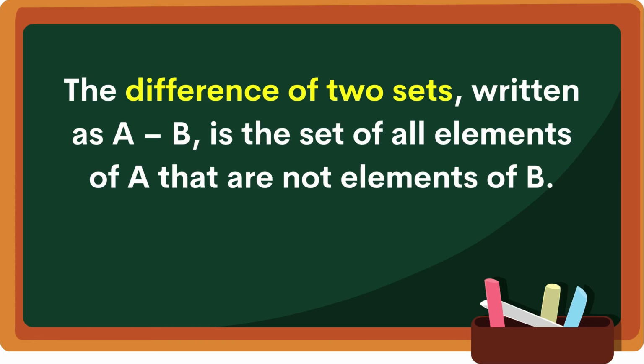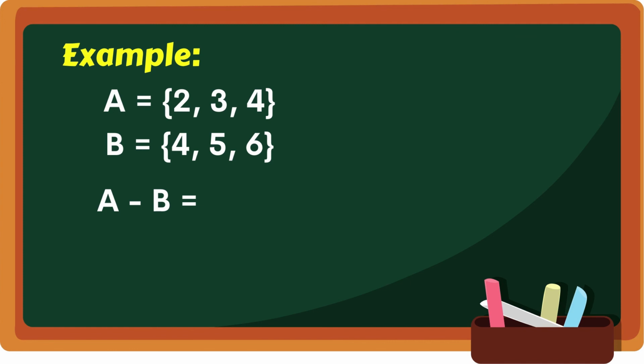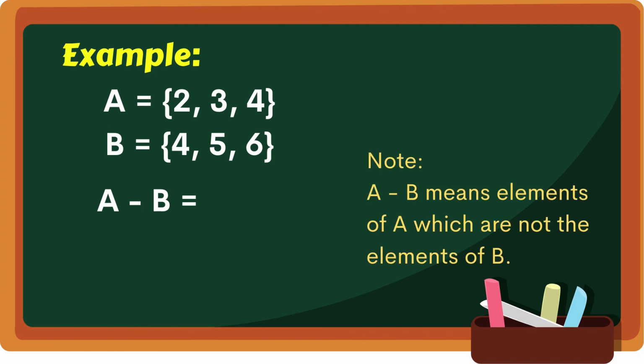For example, if set A contains the elements 2, 3, 4, and set B contains the elements 4, 5, 6, A minus B means elements of A which are not the elements of B. A minus B contains the elements 2, 3.